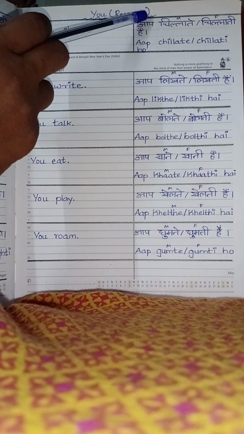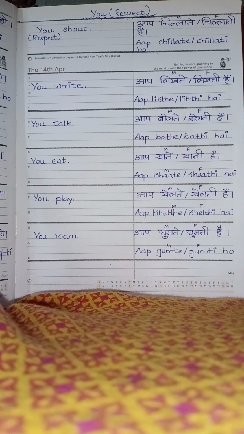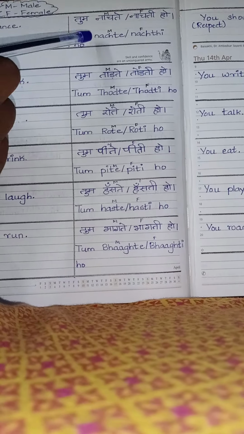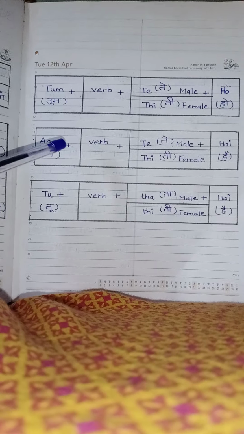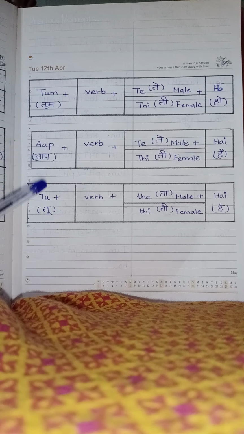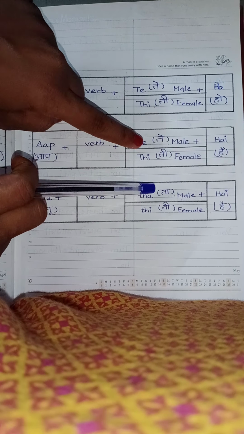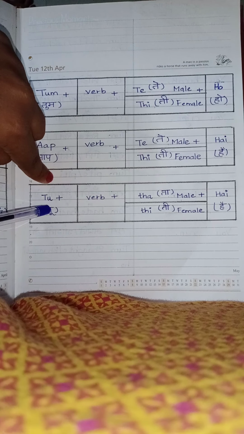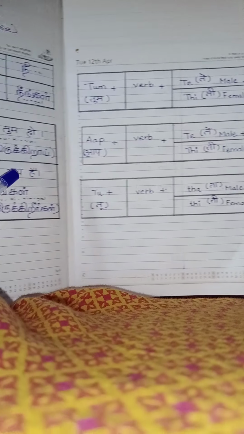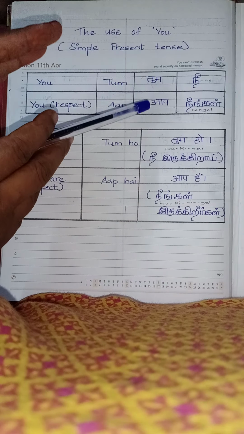So for आप, at the end will come hai, so always remember. And for तुम, at the end will come ho. I hope you understand the difference between tum, aap and tu. You can also use those sentences and try to form sentences by using this formula for tu. I hope you understand the difference between tum and aap.